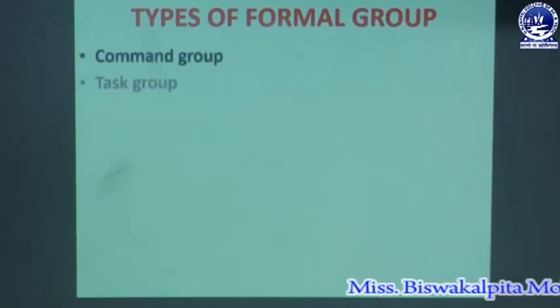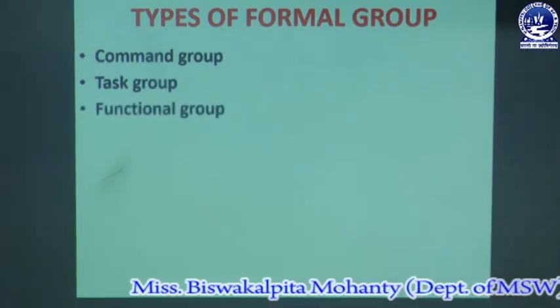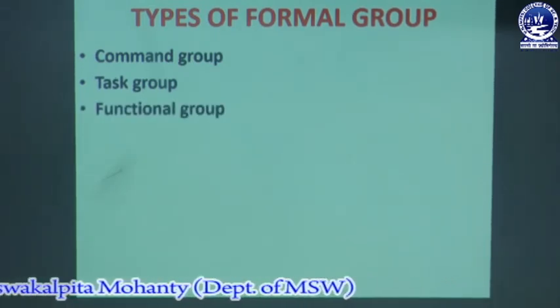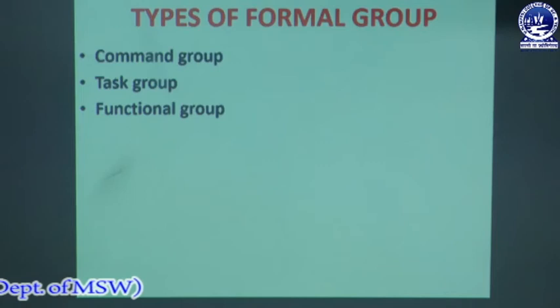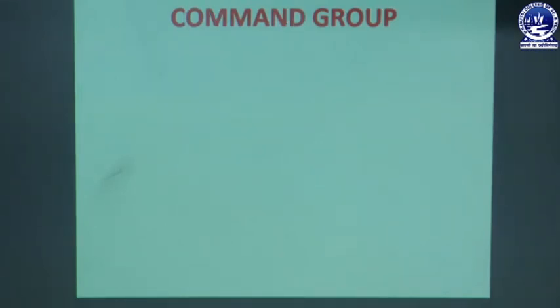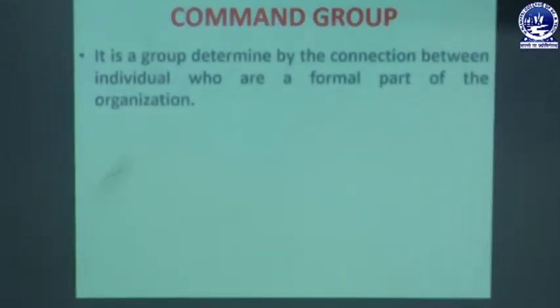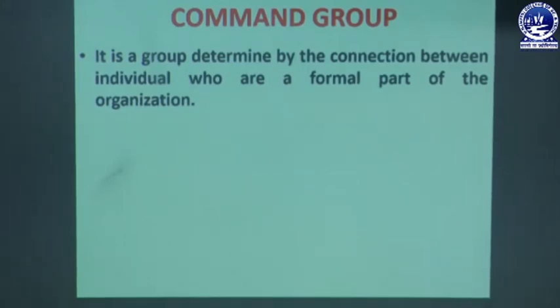Next we will discuss the types of formal group. There are 3 types of formal group, and these types are command group, task group and functional group, which we will discuss briefly. First we will discuss what a command group is. A command group is a group determined by the connection between individuals who are a formal part of the organization.